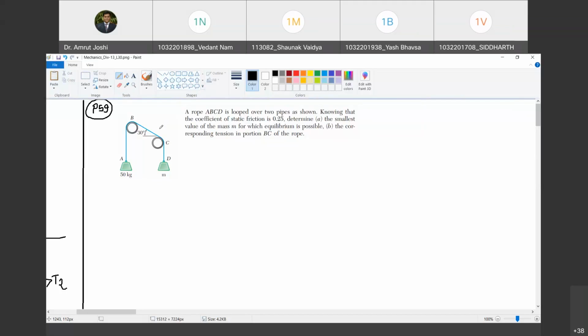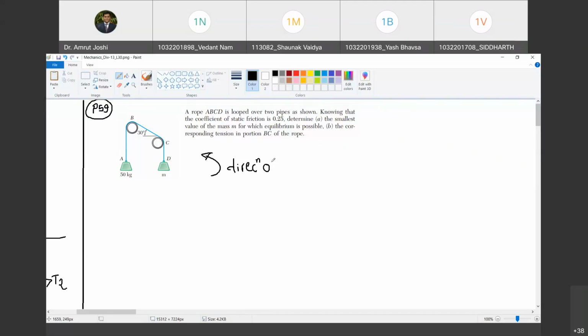And if I go on increasing the value of M, there will be a value of mass beyond which M will start pulling 50 kg up. But here the smallest value is asked. The smallest value will be possible only when 50 kg is pulling mass M up. Okay. So therefore, we know that the direction of impending motion is from M to 50 kg.